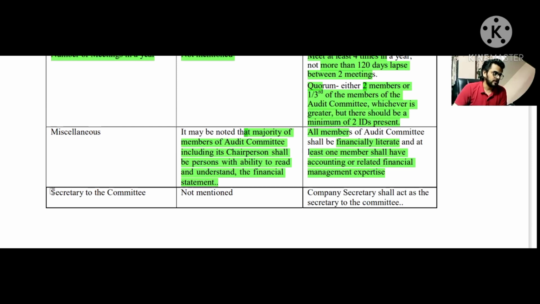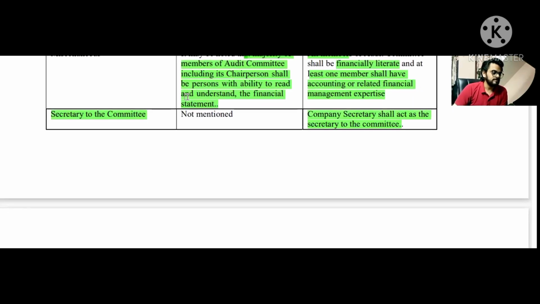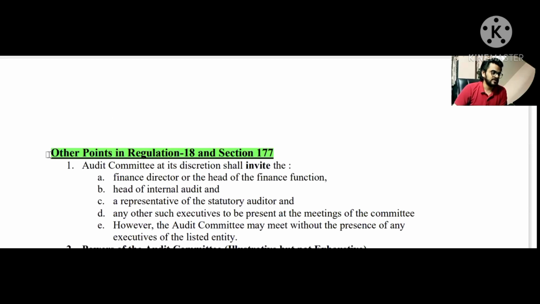All right. Now, one more point is about the secretary to the committee. It says that the company secretary of the company shall act as the secretary of the audit committee in case of regulation number 18, and section number 177 does not talk about it as well. All right. So the next point is basically about the other points which are given in regulation number 18 and section number 177.